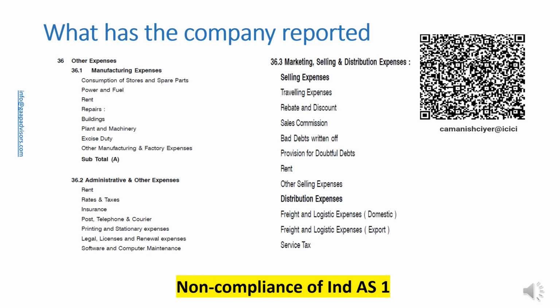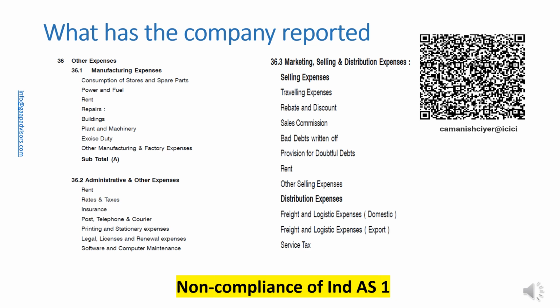Para 99 of Ind AS 1 requires an entity to present an analysis of expenses recognized in profit or loss using a classification based on nature of expense method. I will repeat again. Para 99 of Ind AS 1 requires an entity to present an analysis of expenses recognized in profit or loss using a classification based on nature of expense method.